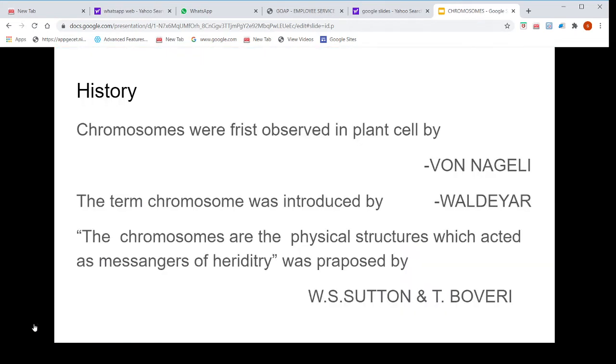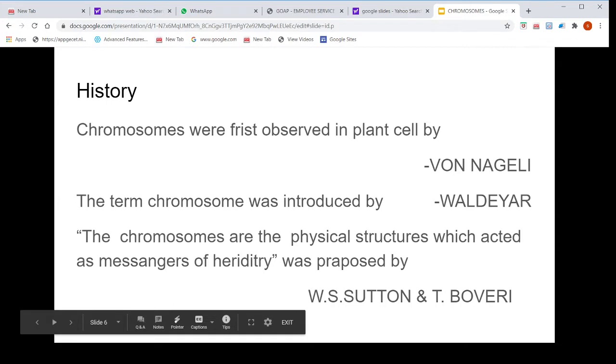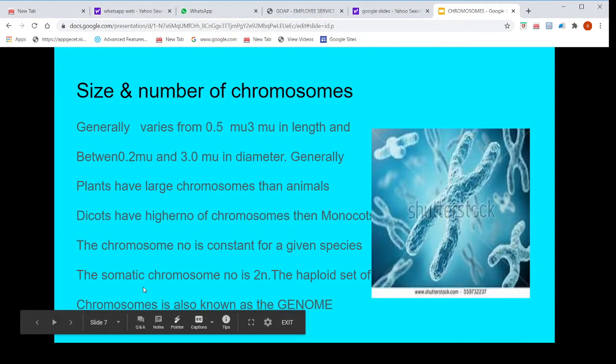History. Chromosomes were first observed in plant cells by von Nageli. The term chromosome was introduced by Waldeyer. The idea that chromosomes are physical structures which act as messengers of heredity was proposed by W. Sutton and Boveri.